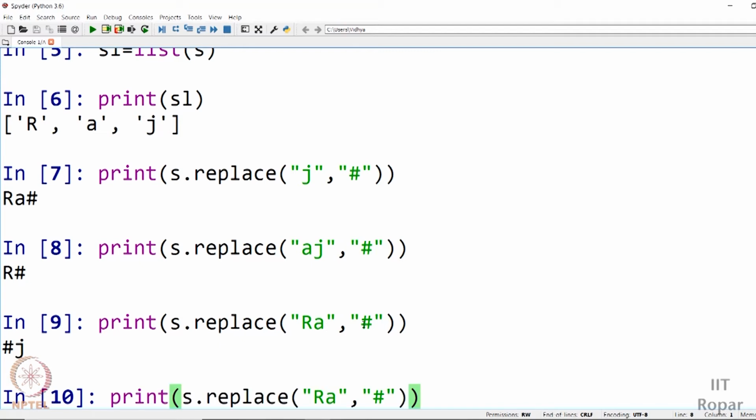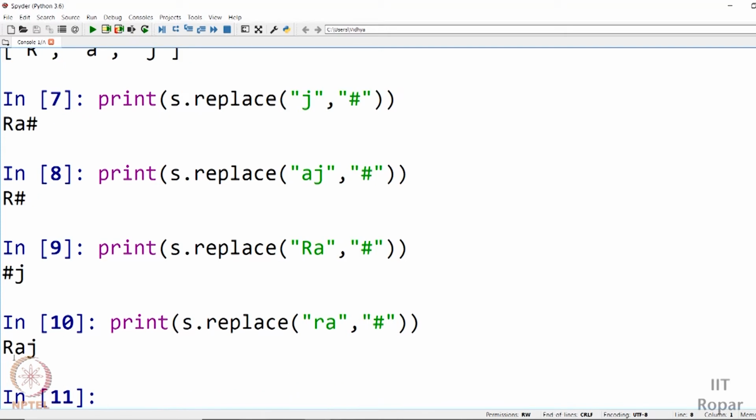It happens. Now I'll check with the smaller array. See, you're not getting something like this, you're getting Raj completely, because it is case sensitive. Whether it is a capital letter or a small letter, depending on that it will find and substitute. So this replace functionality is case sensitive. By case sensitive we mean if it is a capital letter, you must say a capital letter. If it is a small letter, you must say a small letter. It won't match. It's the same letter, just that one is in caps and this is in small. It doesn't perform that kind of a match. That is what we call case sensitive.